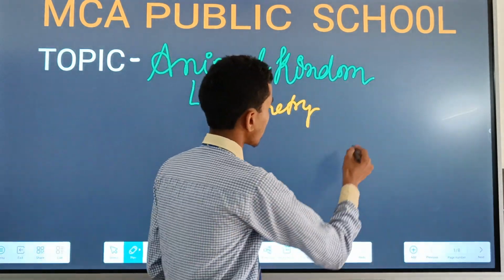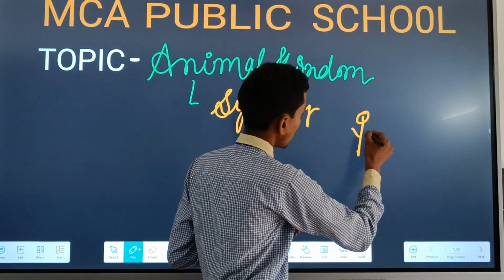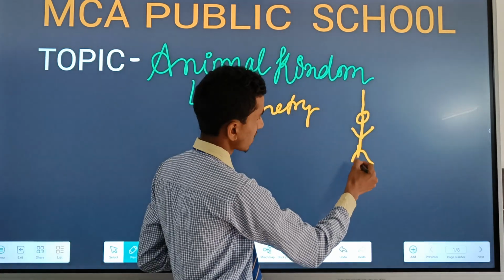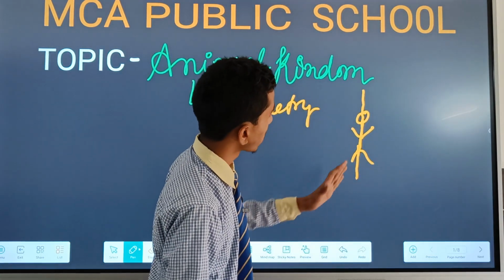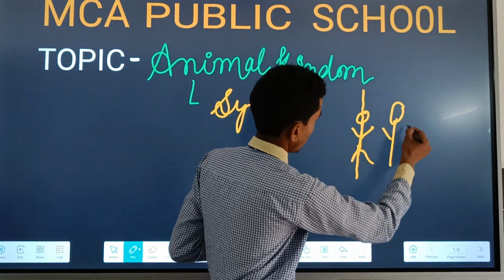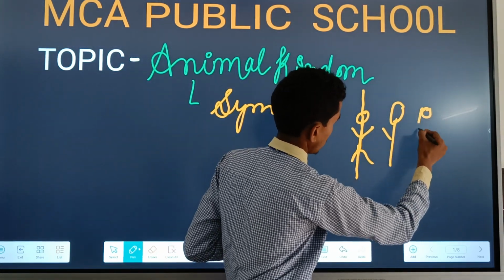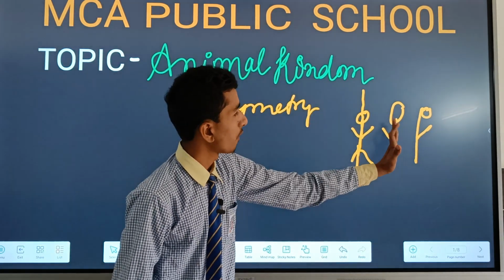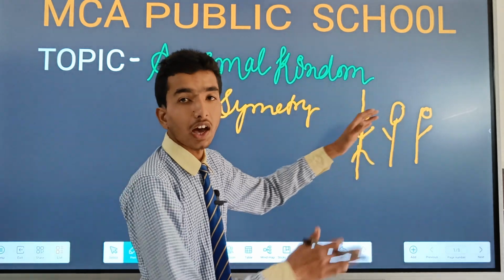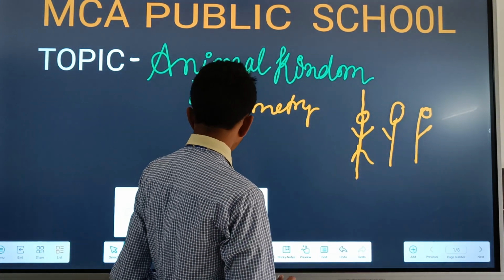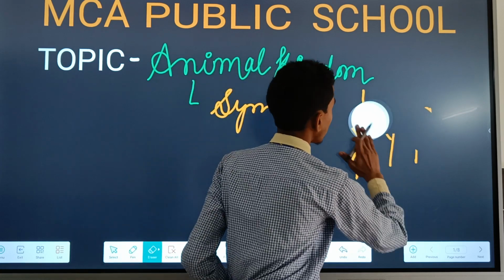If we pass a plane through a human body from this side, it can be divided into two equal halves, meaning this half is equal to this half, and the organs are equally divided between them.